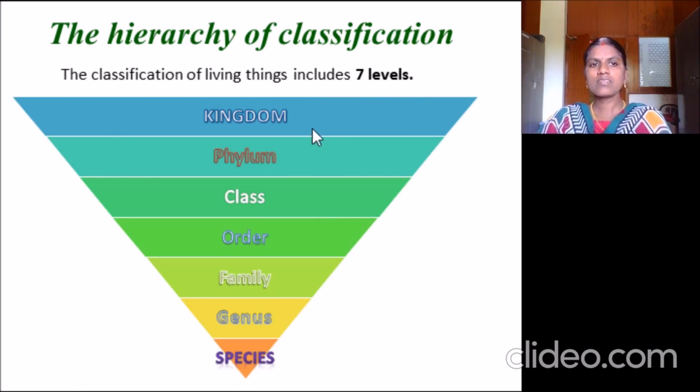First and foremost is the kingdom. Next is the phylum, then class, order, family, genus, species. In further classes, we may look into the detailed classification of these levels.